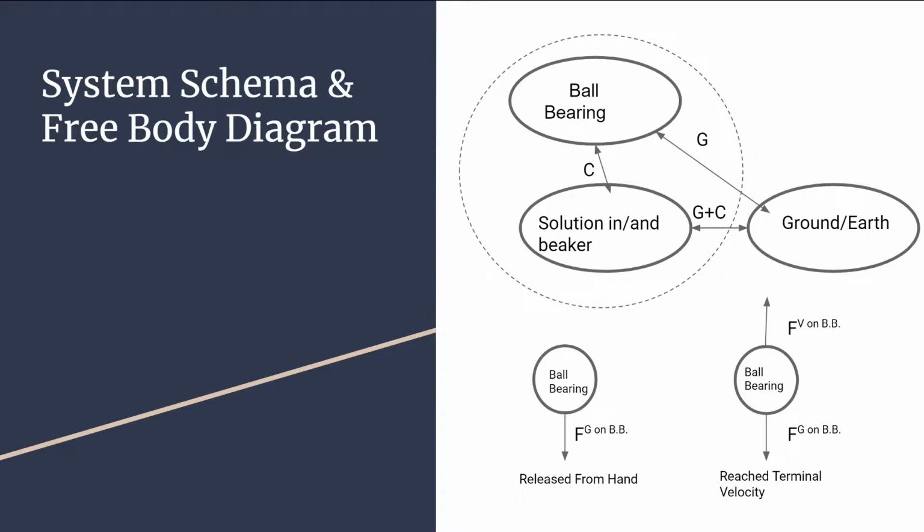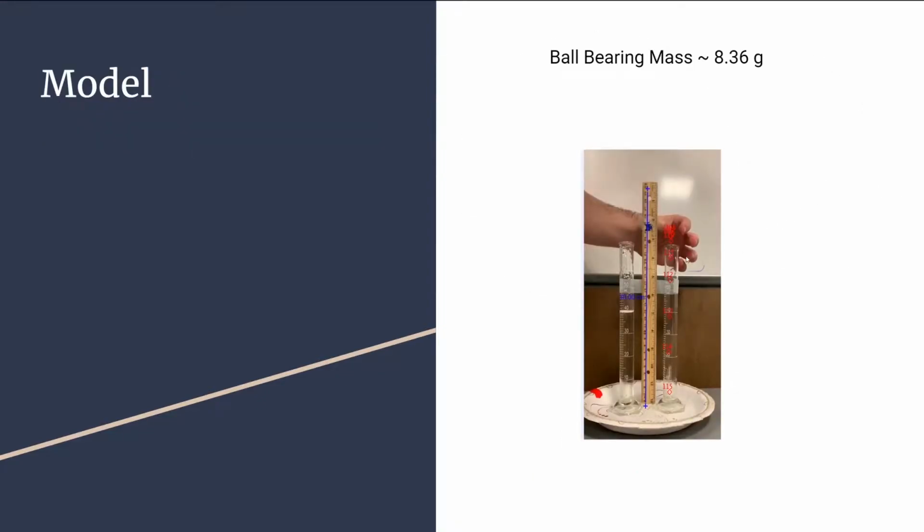Here are our system schemas and free body diagrams. You can see in our system schema that the ball bearing was acted upon by contact with the solution, specifically the air, water, and corn syrup, and had gravity acting upon it. We chose to have our system as the solution and the ball bearing. For our free body diagrams, initially, the second we released it from the hand, there was only gravity acting on the ball bearing. But once the ball bearing was in solution and reached terminal velocity, there was the viscosity force acting on the ball bearing, trying to resist it through friction, and gravity acting downward on the ball.